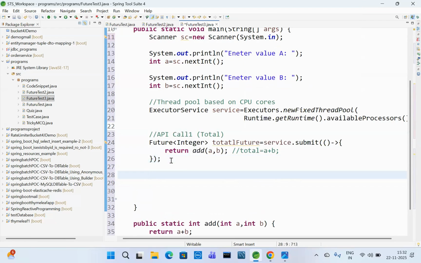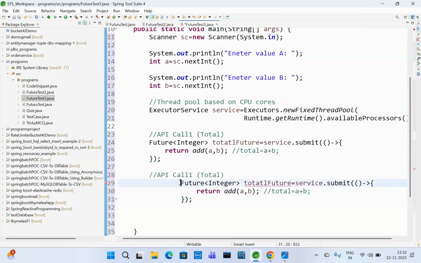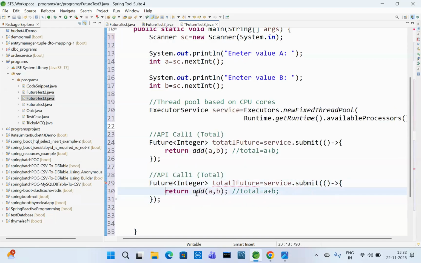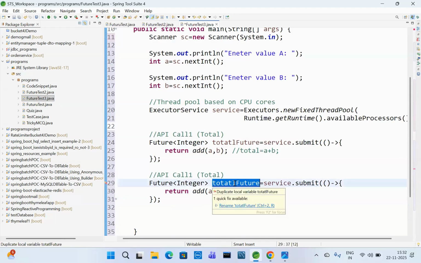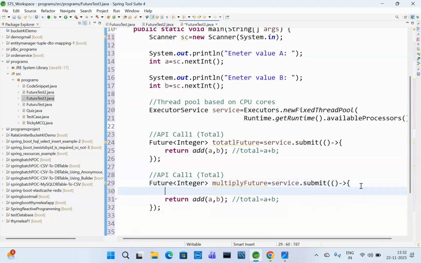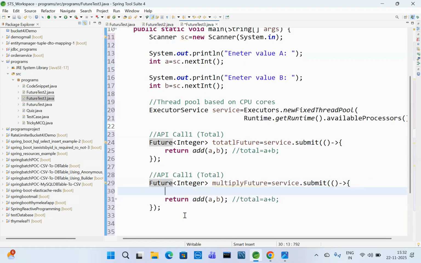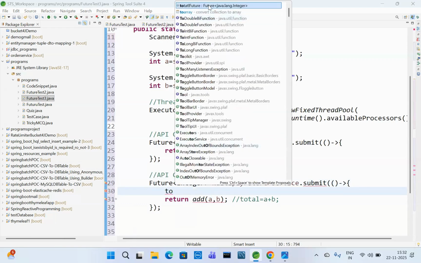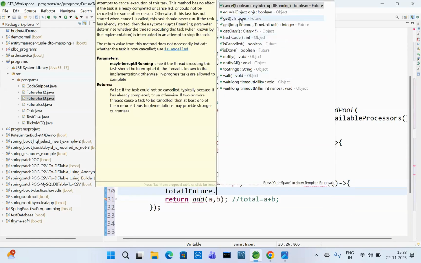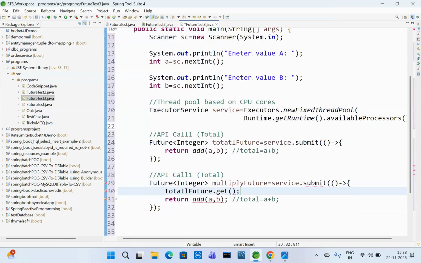So do one thing. This is the API call two, the multiply future. Total future, we need to call total future dot get. We are getting some result, right?